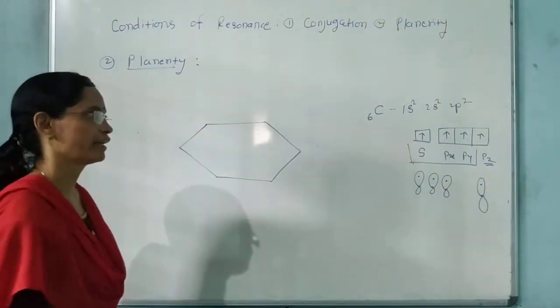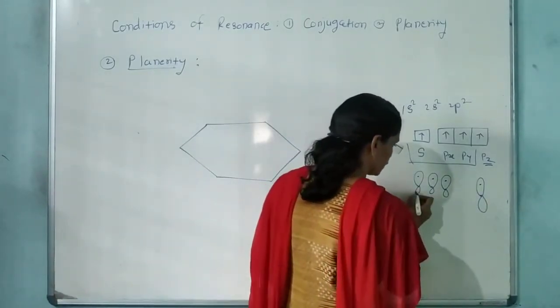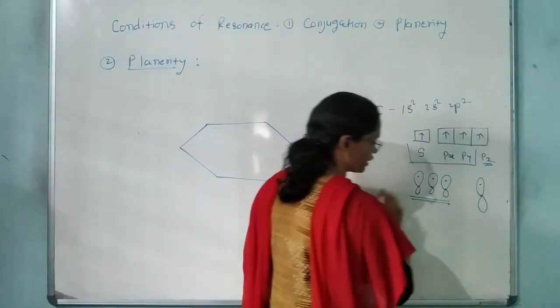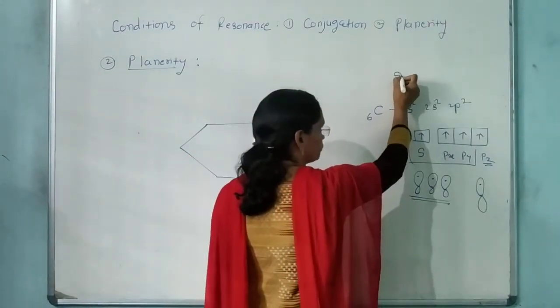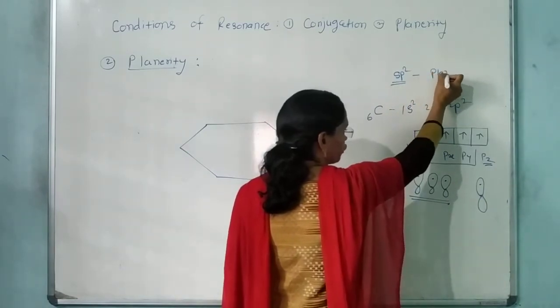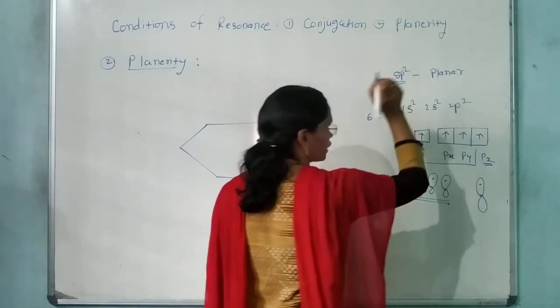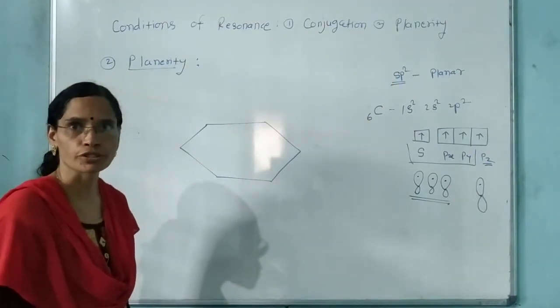All orbitals contain 1 electron each. Now these 3 sp2 hybrid orbitals, hybridization is what? sp2 means molecule is planar. Molecule कैसा होना चाहिए? planar है. Trigonal planar structure for the sp2 hybridization.